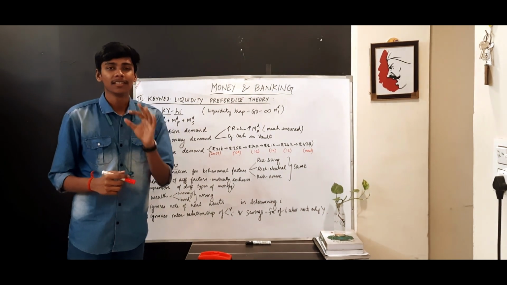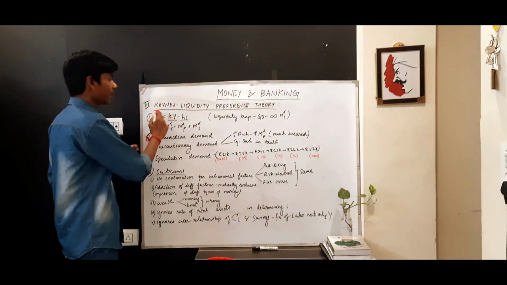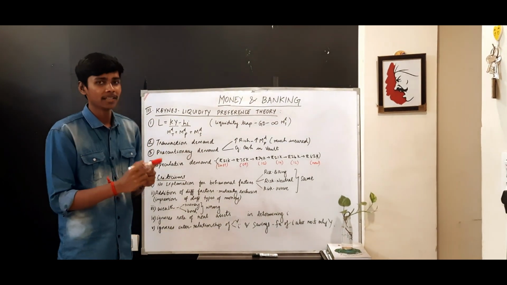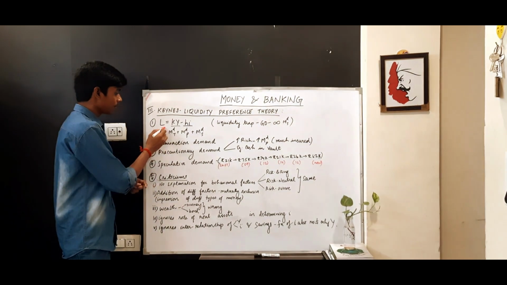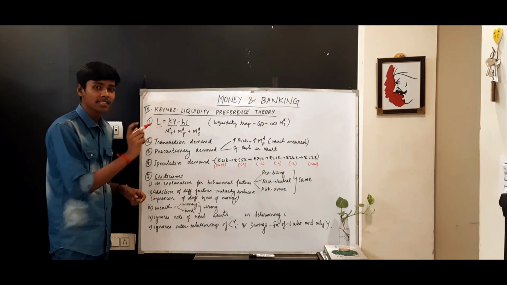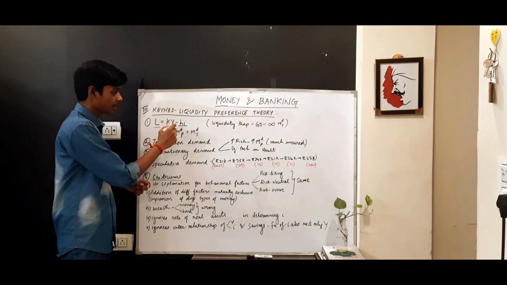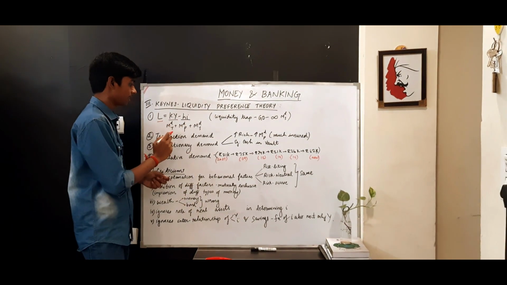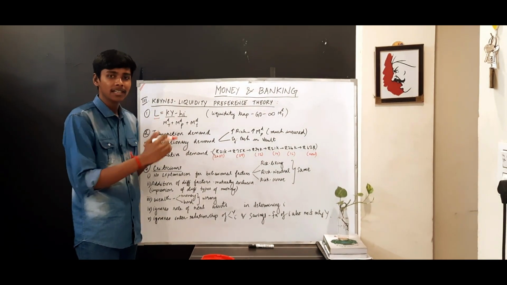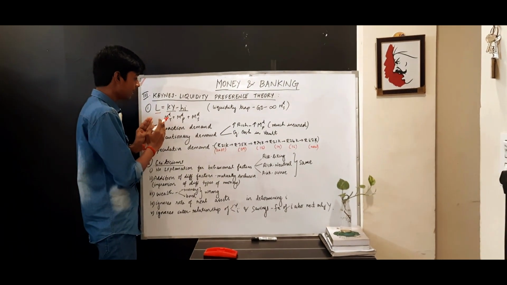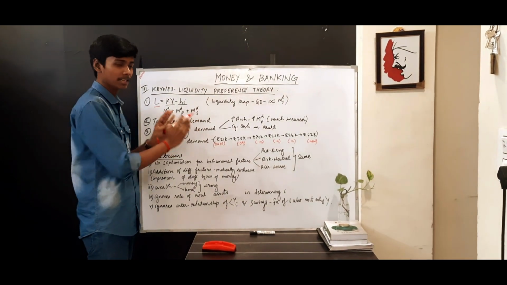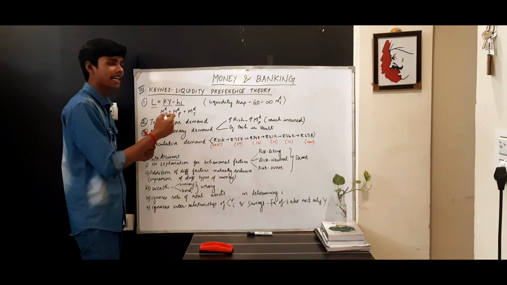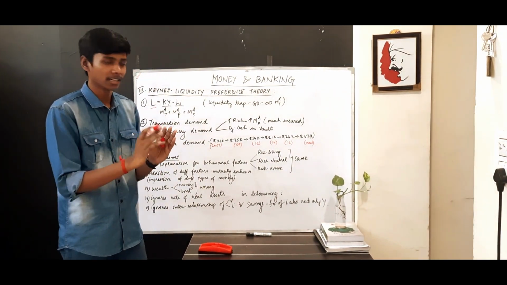Now we are going to see the third theory of money demand, that is Keynes' Liquidity Preference Theory. He has given L is equal to Ky minus Hi. Here L is money demand, K is the income sensitivity of money demand, Y is income, H is the interest sensitivity of money demand, and i is the interest rate. So he showed that money will be demanded in relation to the level of income, that is the level of output, and the level of interest rate. It is positively related to income and negatively related to interest rate. That is what he tried to say.